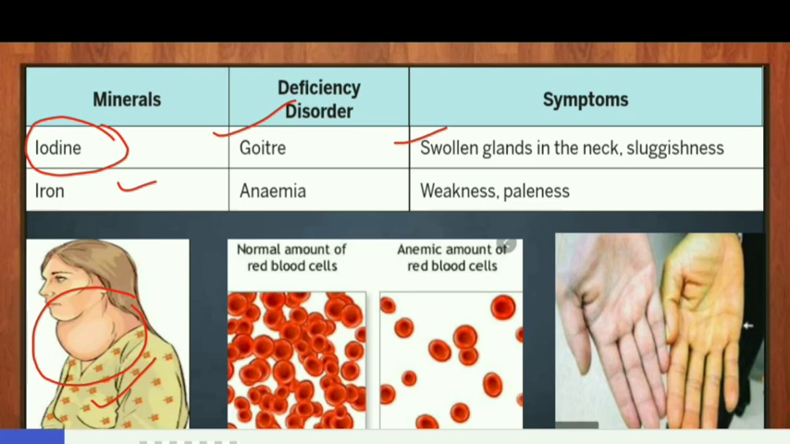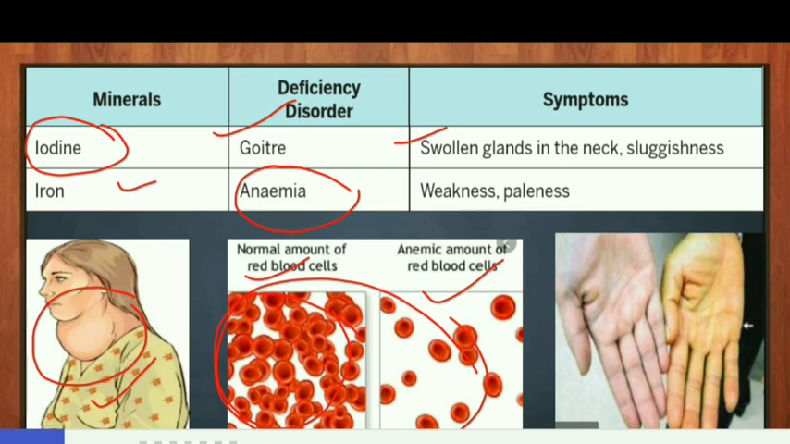Next is iron. If there is deficiency of iron in the diet for a long time, then it results in anemia. Anemia results from lack of red blood cells. Here you can see the number of red blood cells in a healthy human are in very large amount. But in a person suffering from anemia, the number of red blood cells are very less. You can clearly see the difference.